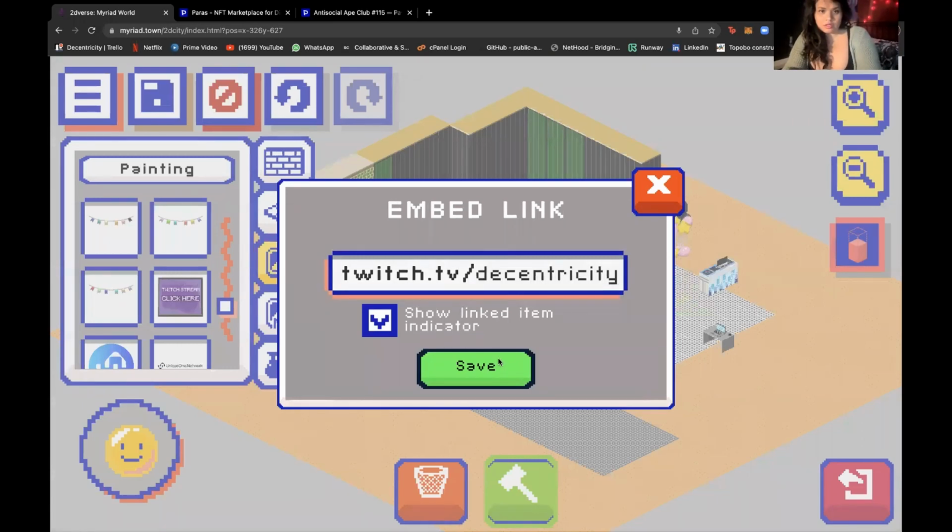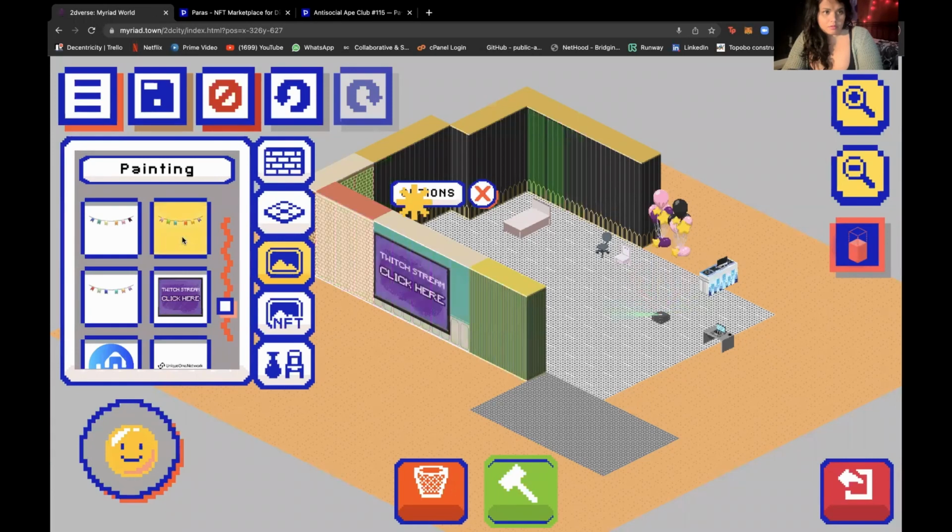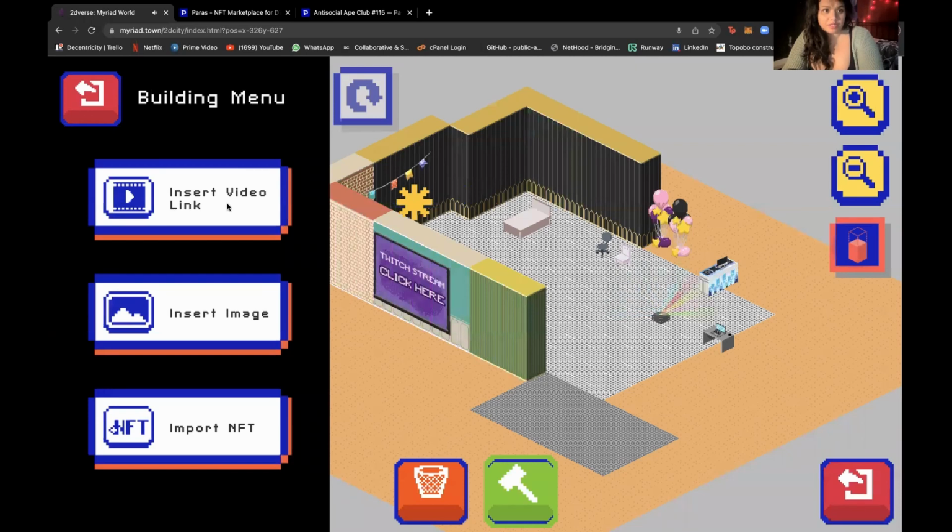Decentricity. All right. You can also put up a few other cooler things like this. This thing. That's nice. Okay. Save that. Make sure that's safe. Also, you can insert images and import NFTs. You can import NFTs. You can insert video.